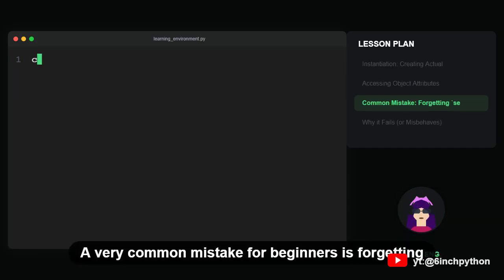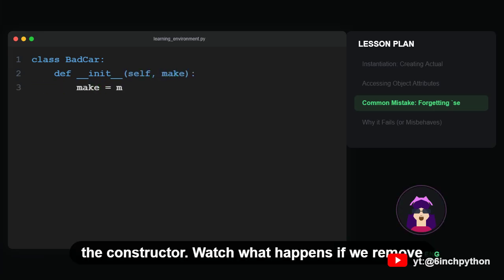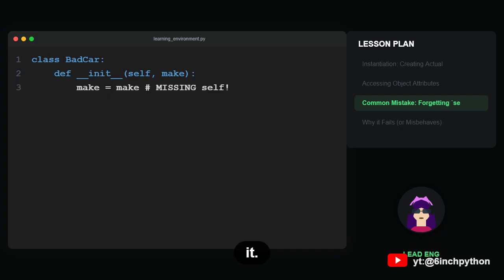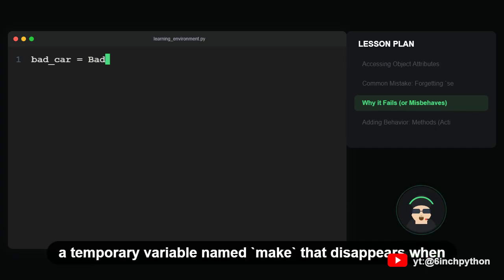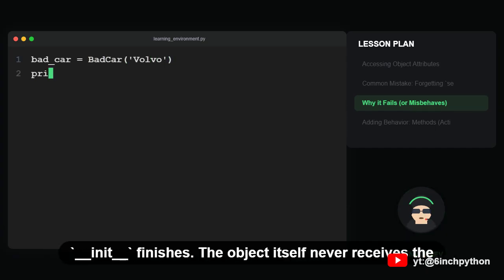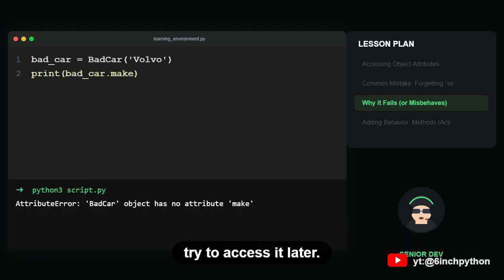A very common mistake for beginners is forgetting that crucial self prefix when assigning attributes inside the constructor. Watch what happens if we remove it. If you forget self, you are simply creating a temporary variable named make that disappears when init finishes. The object itself never receives the make attribute, leading to an attribute error if you try to access it later.